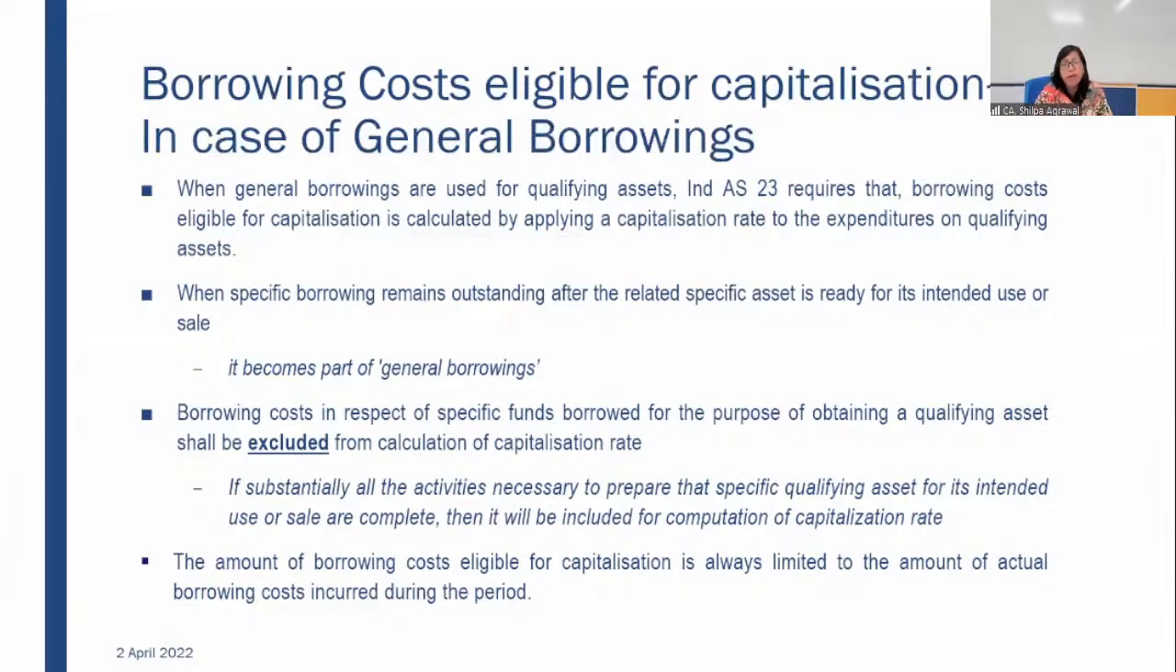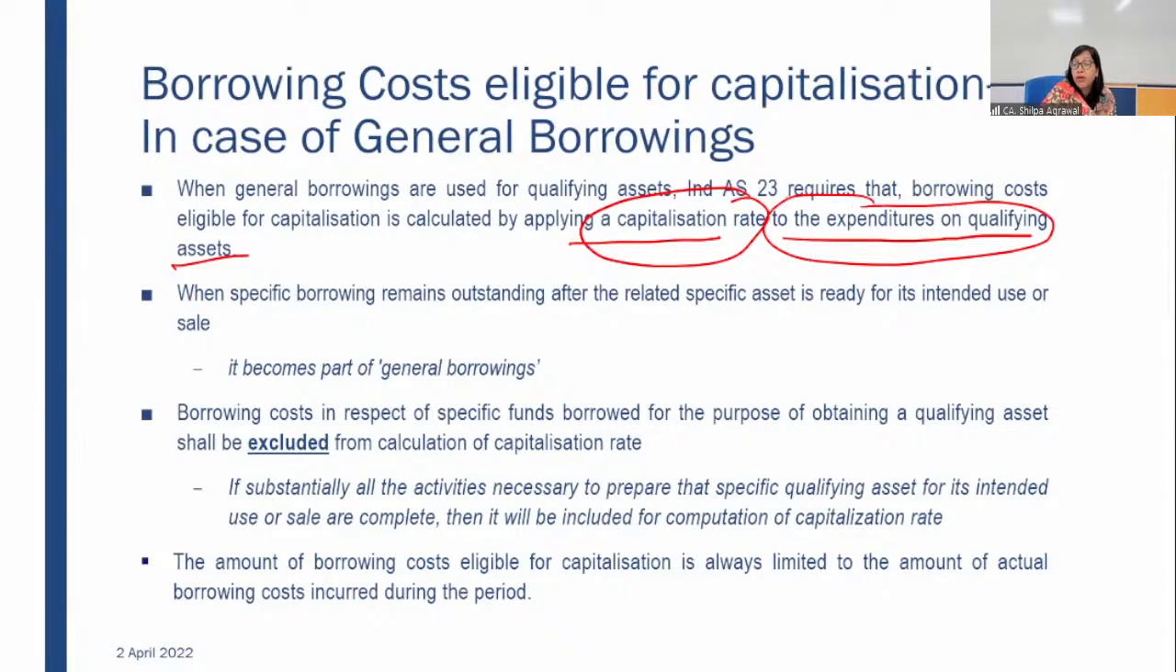We have moved forward. Borrowing costs eligible for capitalization. When general borrowings are used for qualifying asset, Ind AS 23 requires that borrowing costs eligible for capitalization is calculated by applying a capitalization rate to the expenditures on qualifying assets. So there are two parts. One is capitalization rate and one is the expenditure on qualifying assets. So that I have explained you properly. When specific borrowing remains outstanding after the related specific asset is ready for its intended use or sale, it becomes a part of general borrowing.